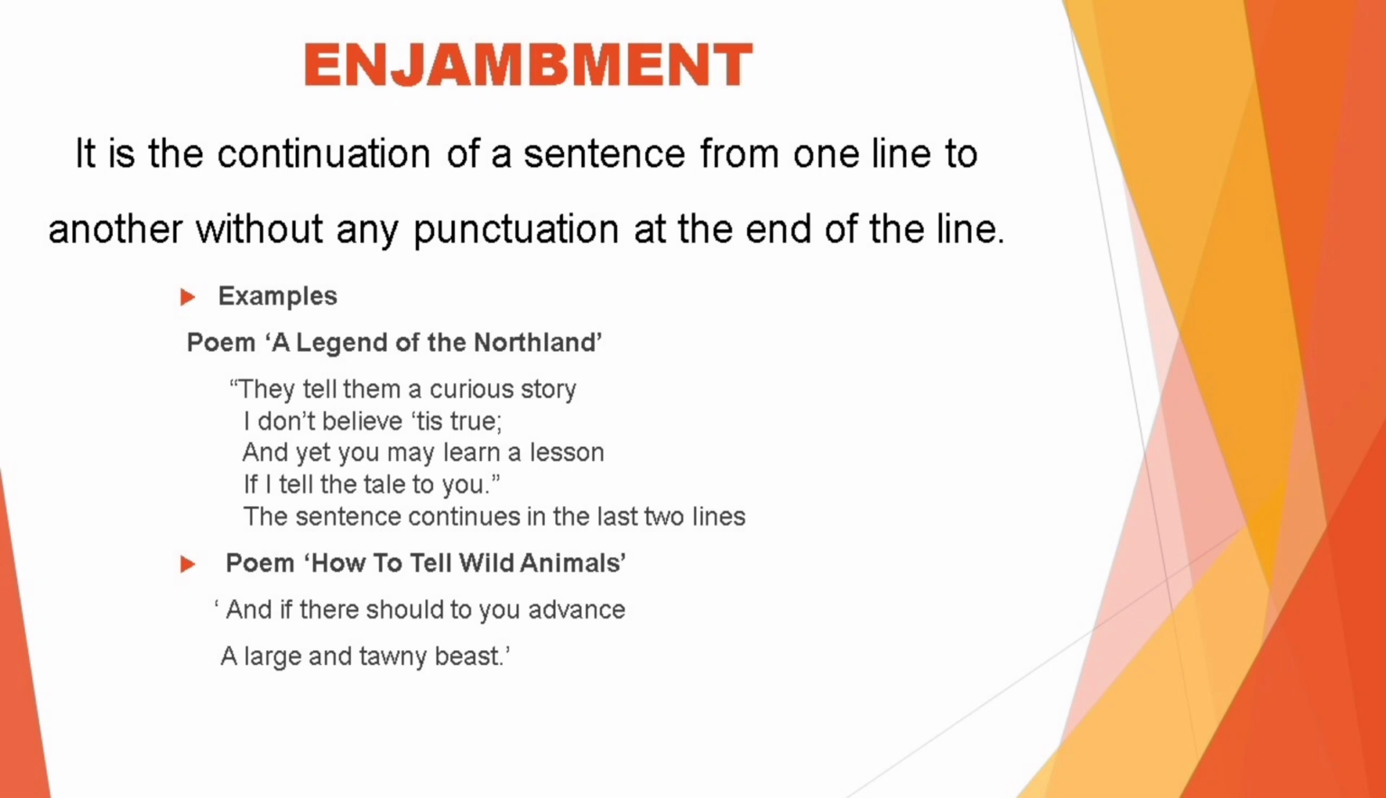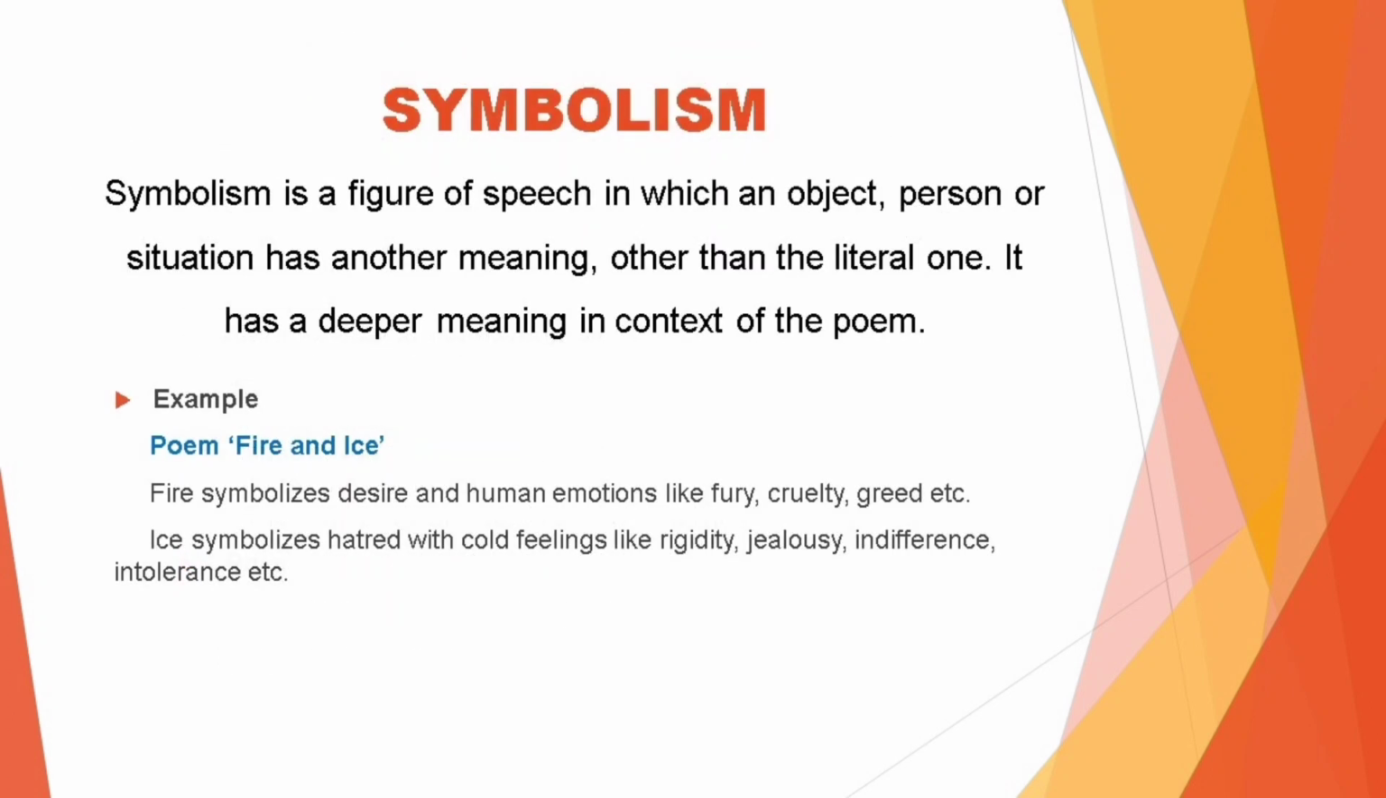Another example of enjambment is here in the poem How to Tell Wild Animals. "And if there should to you advance a large and tawny beast," there is no punctuation at the end of the line after advance. The next literary device here is symbolism.